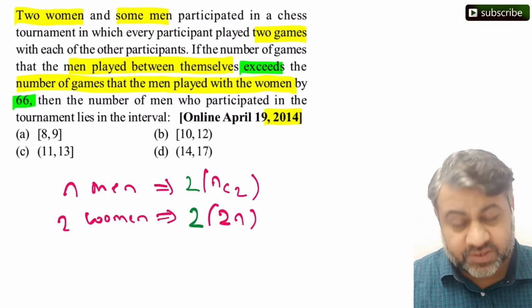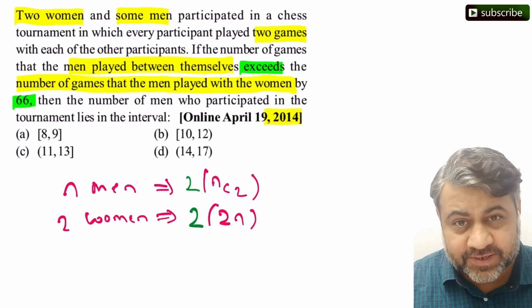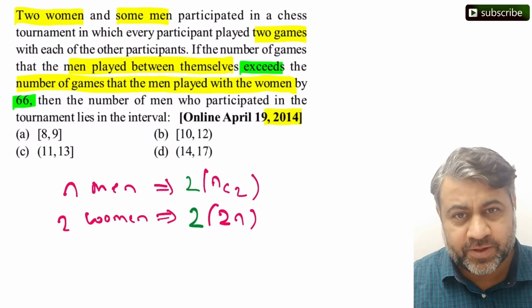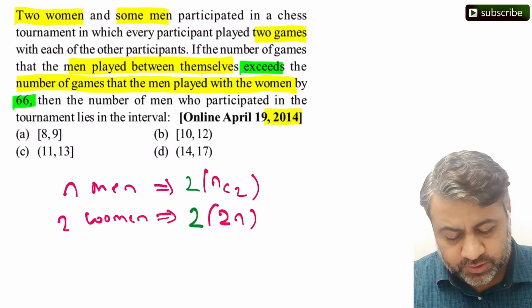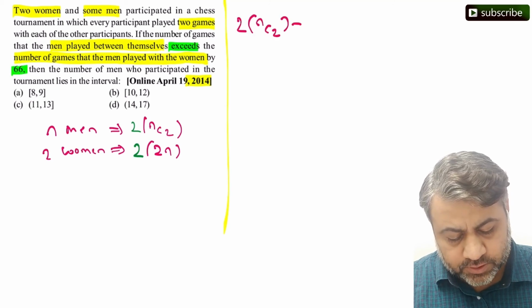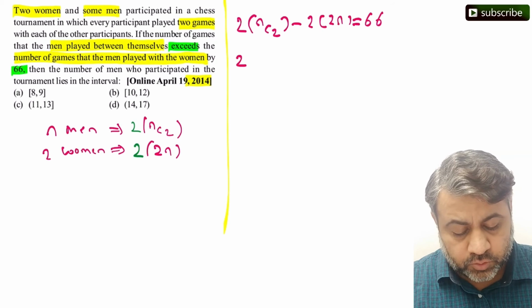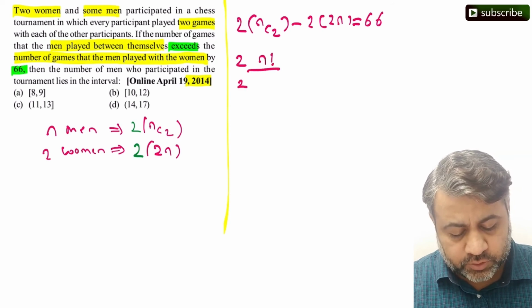Now the question says that number of matches played between men exceeds number of matches played between men and women is 66. Let's put it down as an equation. So what we get here is 2 times NC2 minus 2 times 2n is equal to 66. So if we simplify this, 2 NC2 means 2 times n factorial upon 2 factorial, n minus 2 factorial. 2 times 2n I'm writing as 4n is 66.